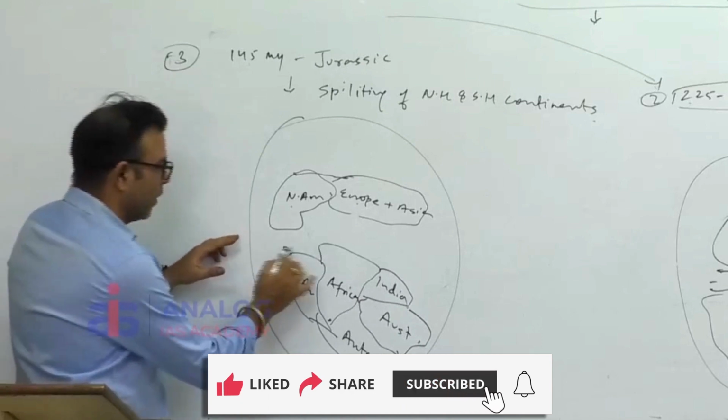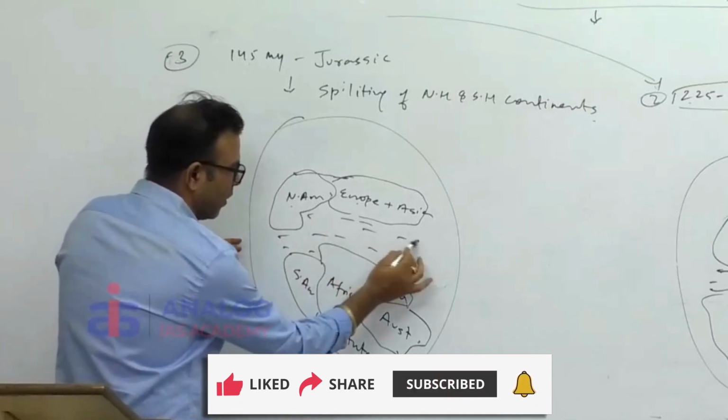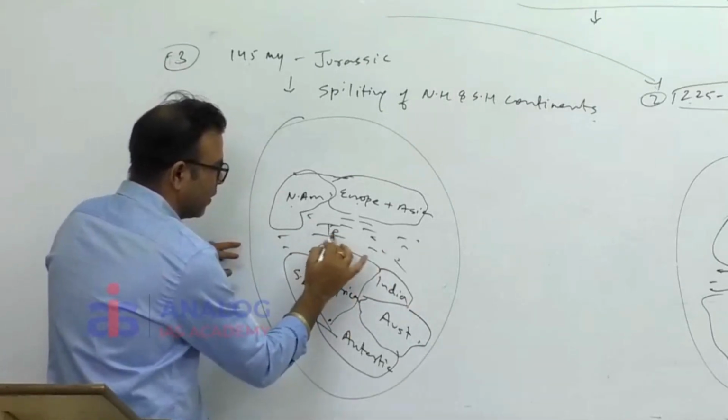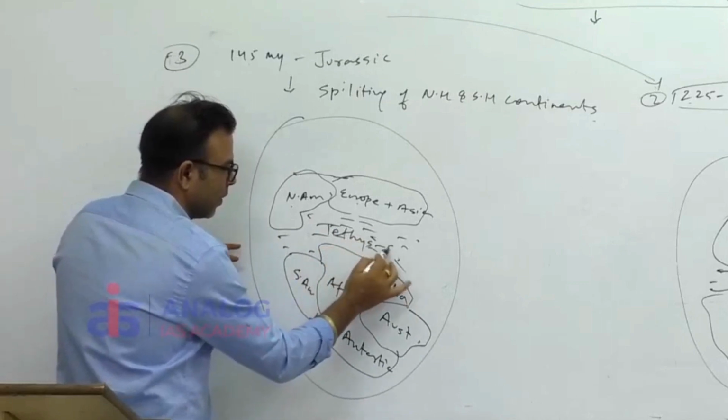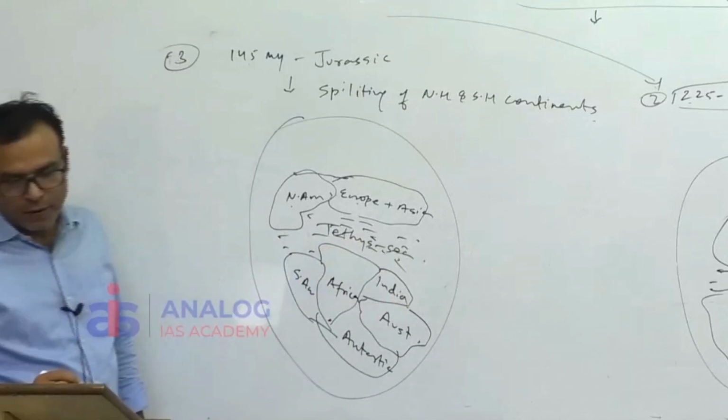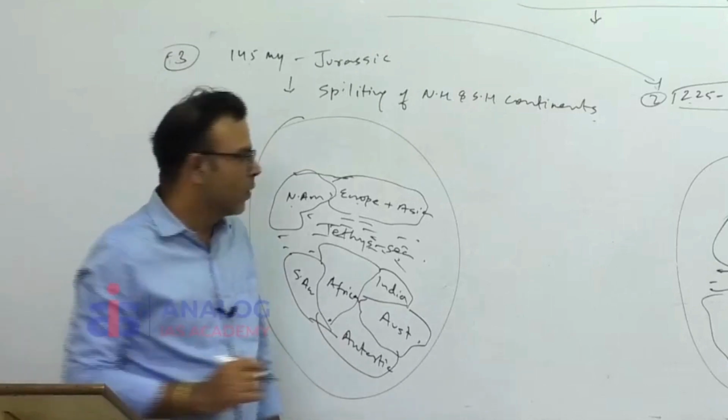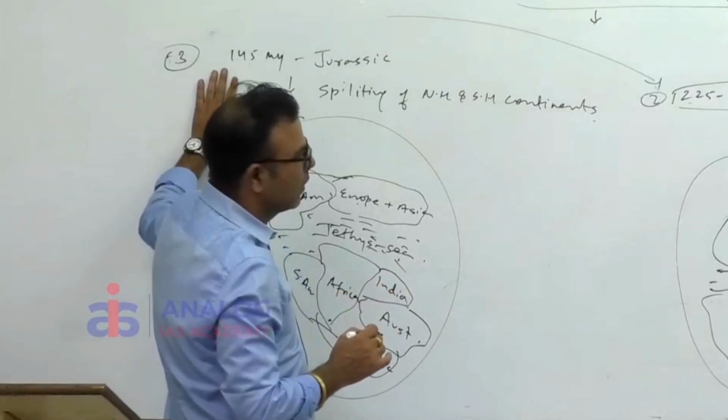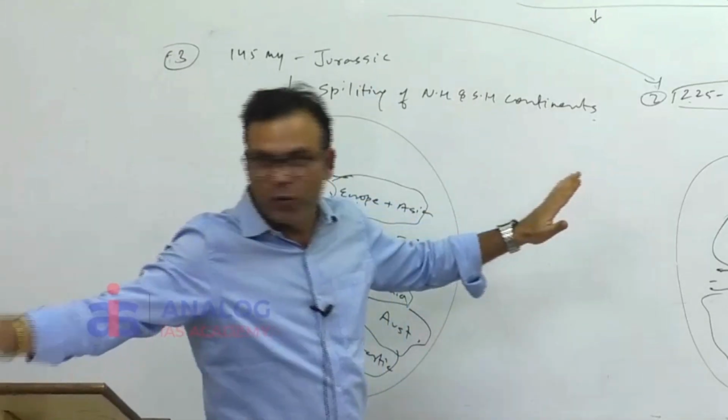Average time. So now this water body become what? This is broad enough. Tethys Sea. So now this is a third phase, and between third phase and the fourth phase,